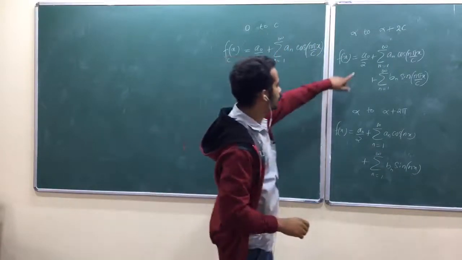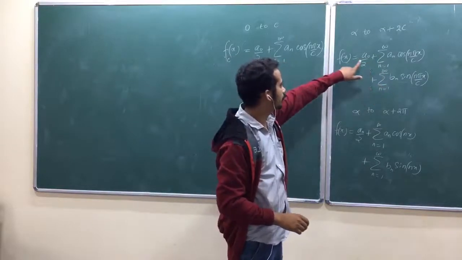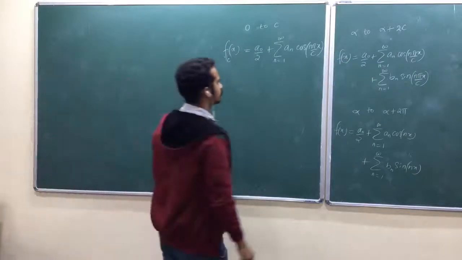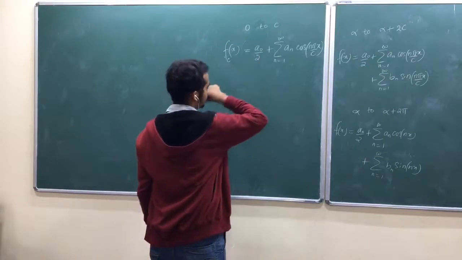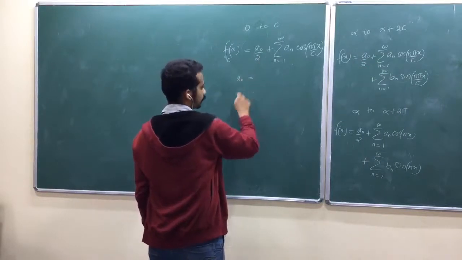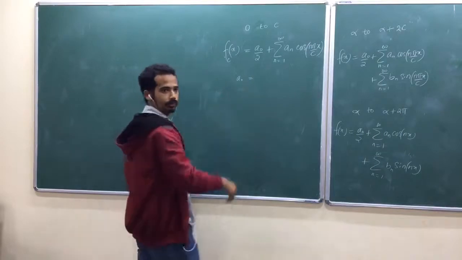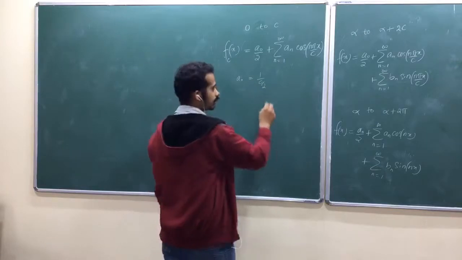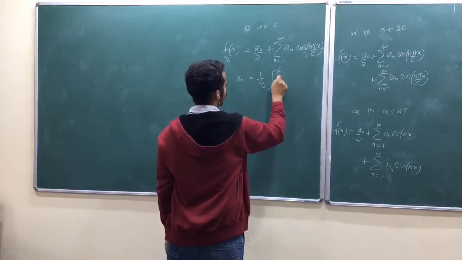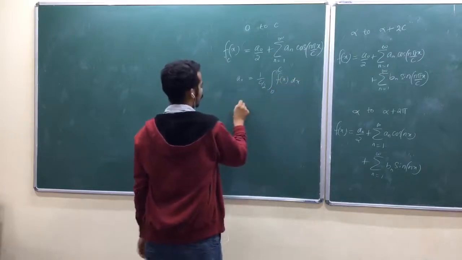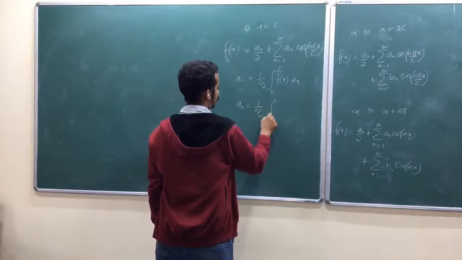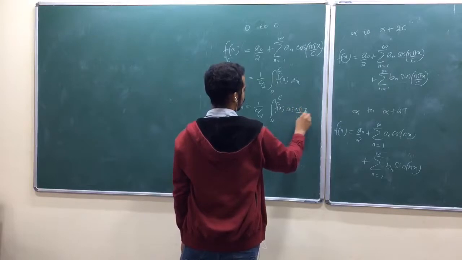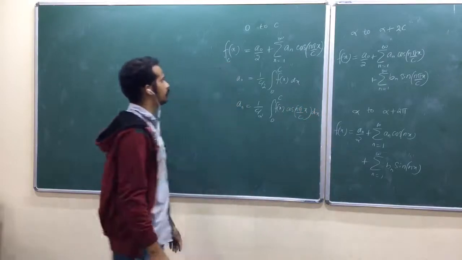I hope you know how to find a naught, a n and b n. What is a naught? Just the integral of this one divided by half of the length of the interval. Okay. So, just remember those. I am just writing the expansion. So, here I better write what is a naught and what is a n, because there is a little bit of confusion compared to those two formulas, isn't it? What is a naught here? So, 1 by c by 2, isn't it? So, can I write like this? 0 to c f of x into dx. a n is equal to 1 by c by 2, 0 to c f of x into cos n pi x by c dx. Fourier cosine series.